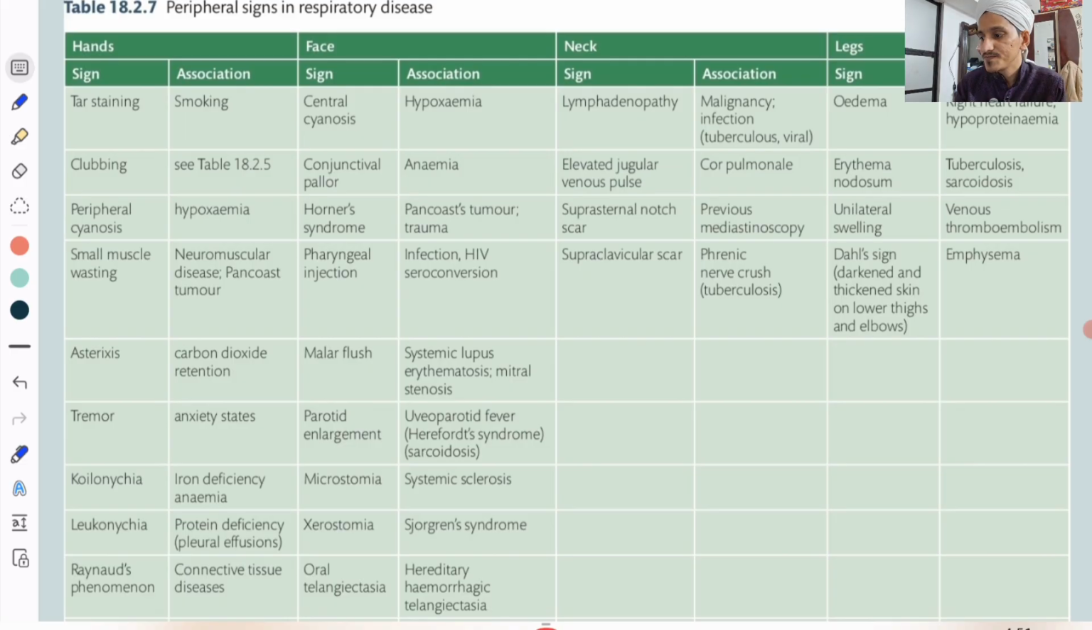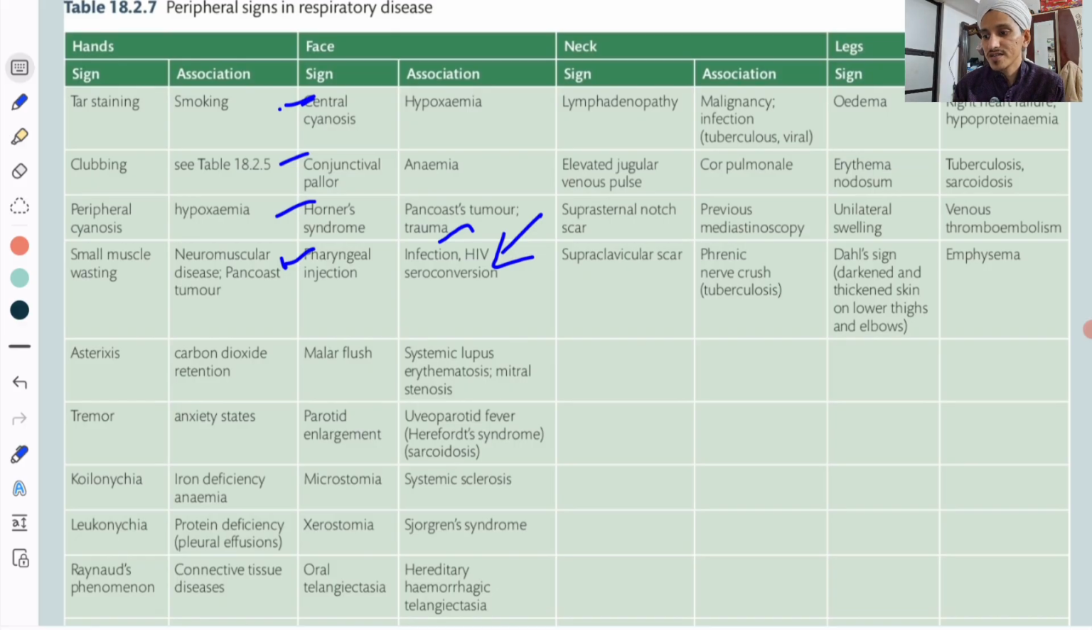So what are the signs you can see in the face? Central cyanosis, in the lips, oral mucosa and earlobes, particularly in the lips, with a bluish discoloration. Pallor, anemia of chronic disease. Horner syndrome, remember Pancoast. And pharyngeal injection, nothing but congestion of the pharynx. That can be due to some viral infection or bacterial infection. And remember one thing, HIV infection, very important.